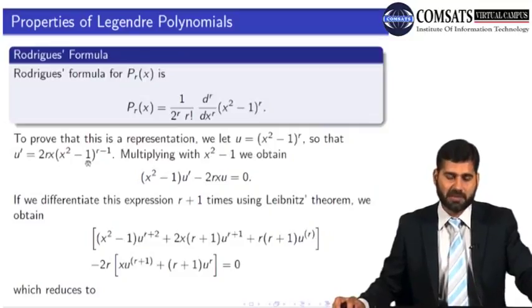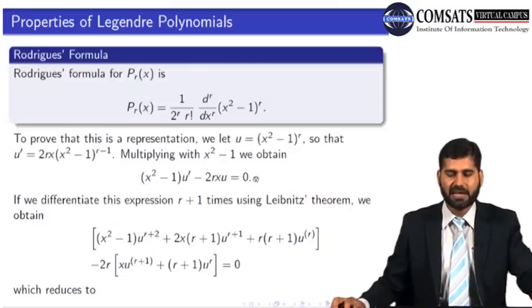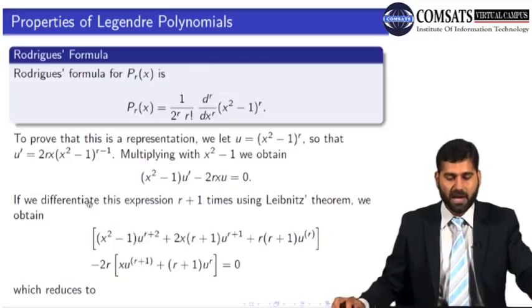Because by multiplying by x minus 1, you will get x to the power r, and this x to the power r will be cancelled. All right? So you will get this thing equal to 0. Now if we